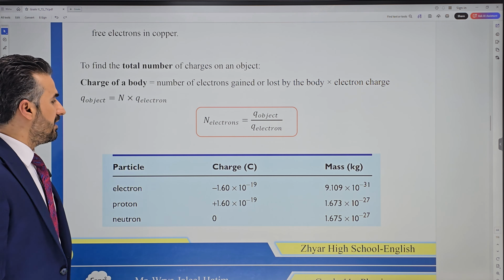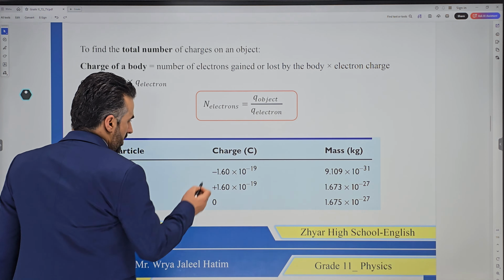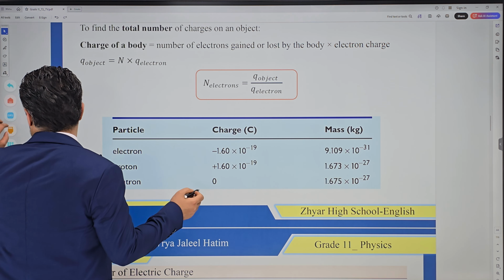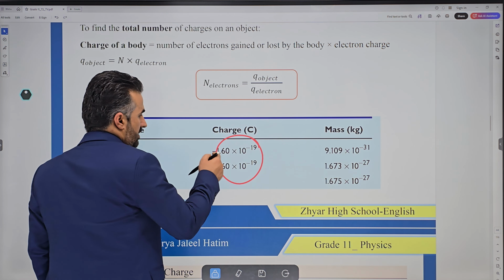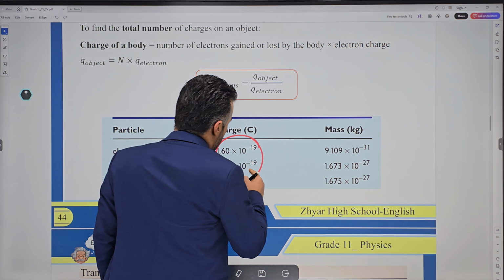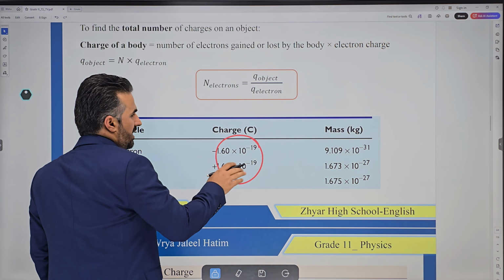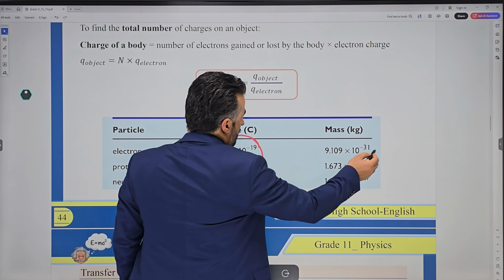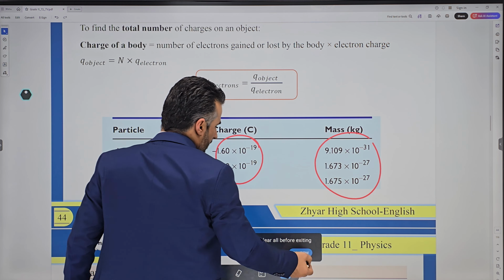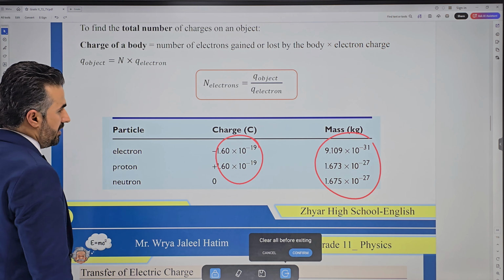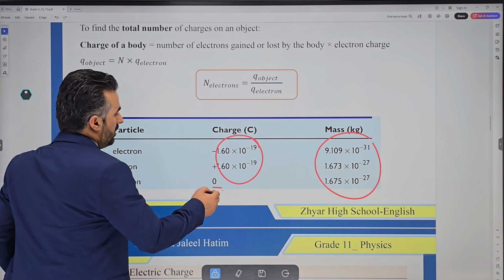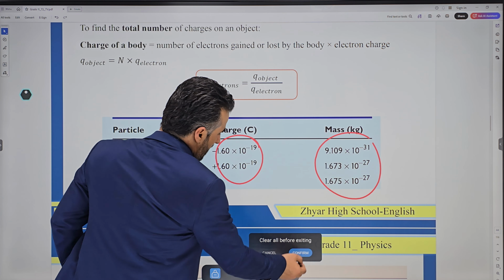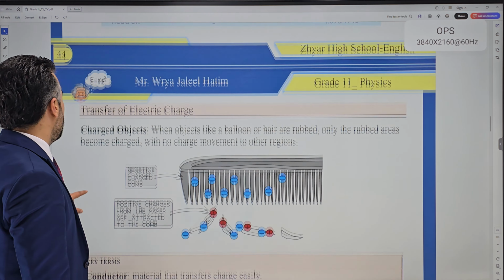For electron and proton the magnitude is exactly the same value. The electron is negative and the proton is positive. These are the masses of electrons and protons and even neutrons, you don't have to memorize the masses. The charge of a neutron is neutral, or has no charge at all.